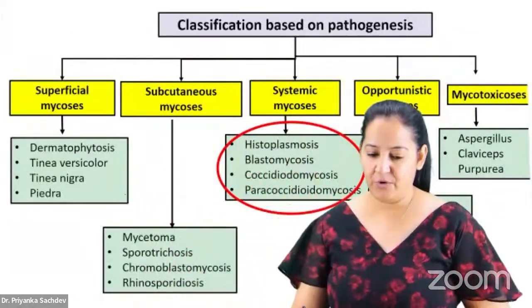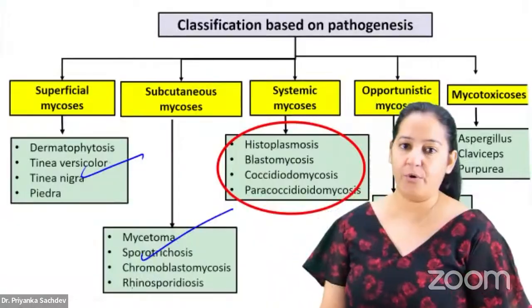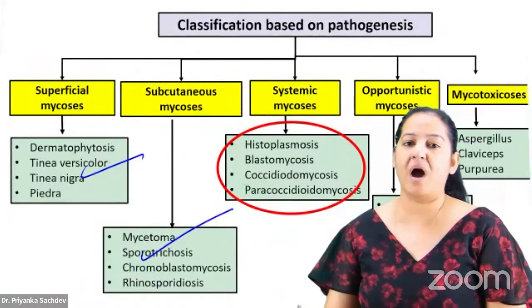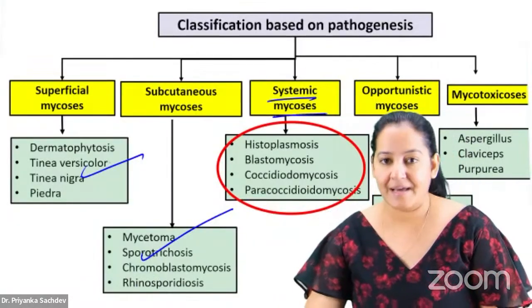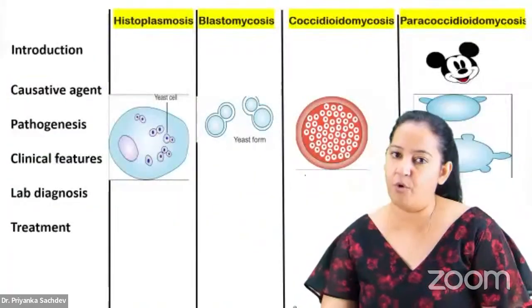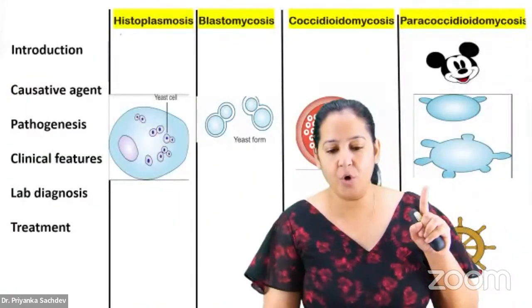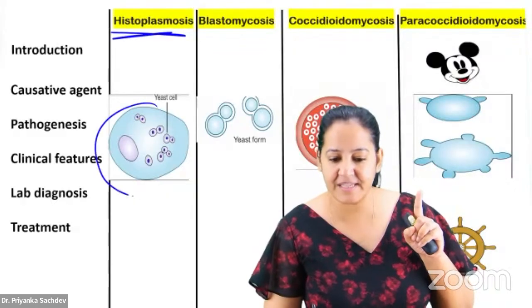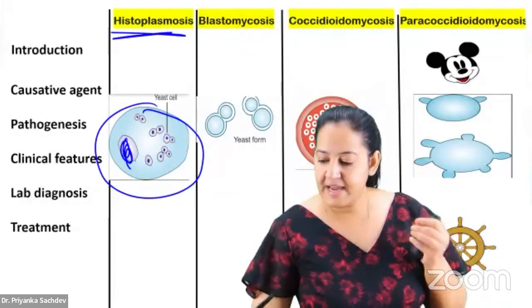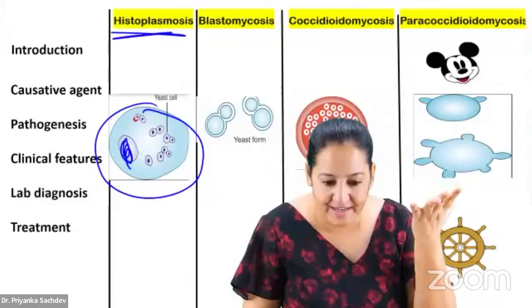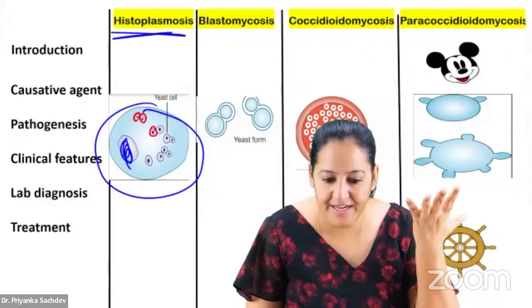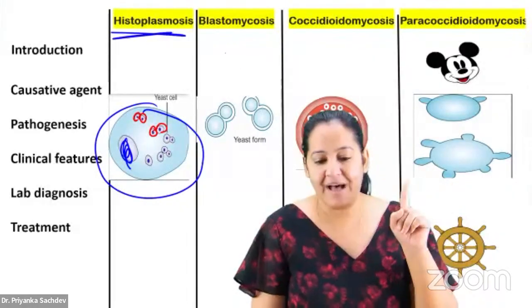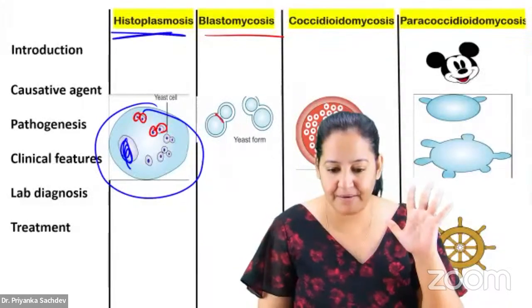Can I come to the next four? We are done with these four. Let's come to the next four, which are the systemic or deep mycoses. You can see histoplasmosis. It is present inside the macrophage and it is a budding yeast, budding with a narrow base. Blastomycosis is also a budding yeast, but with a broad base.